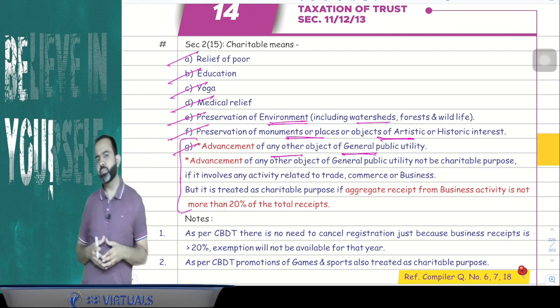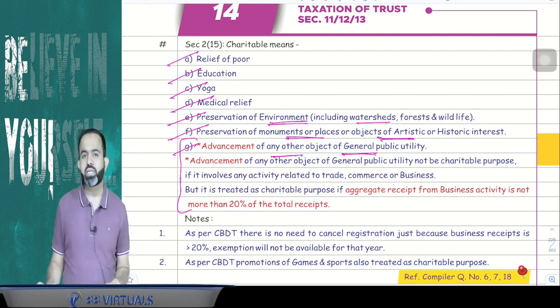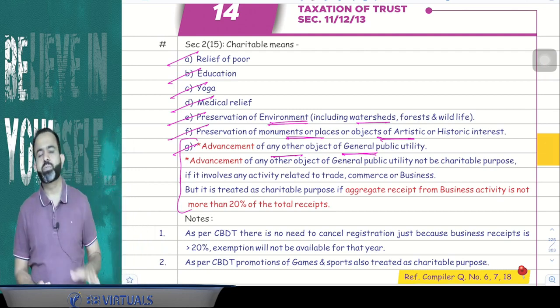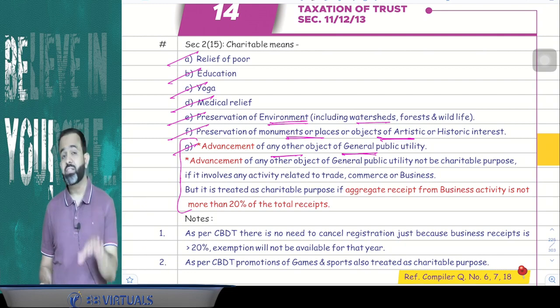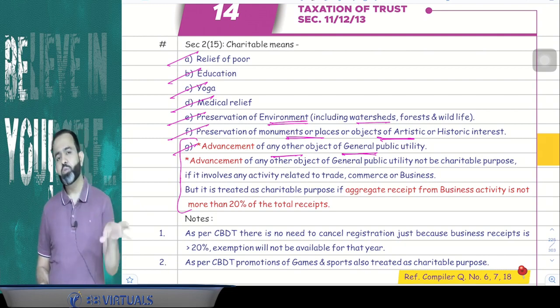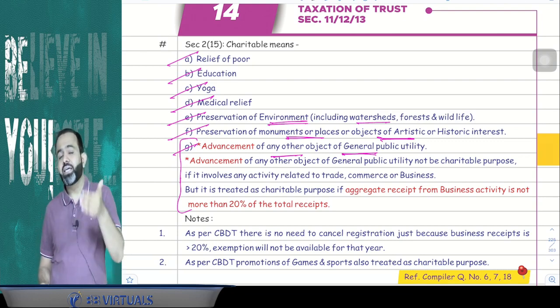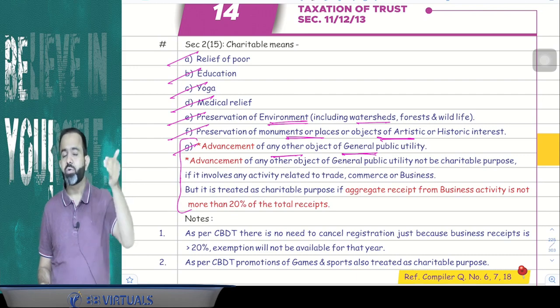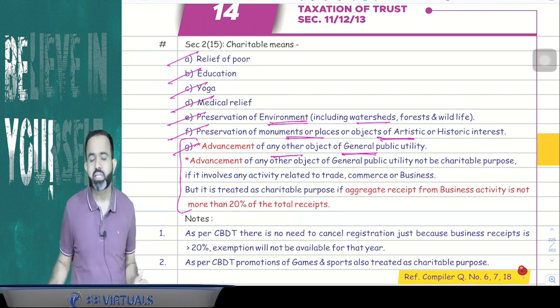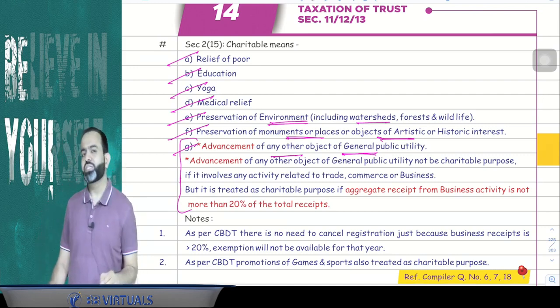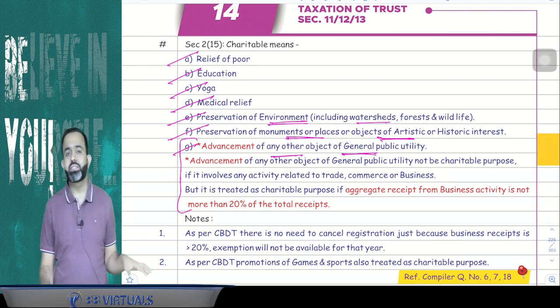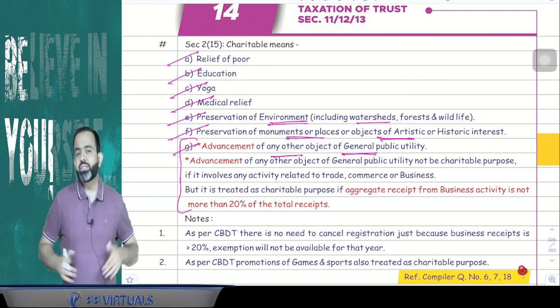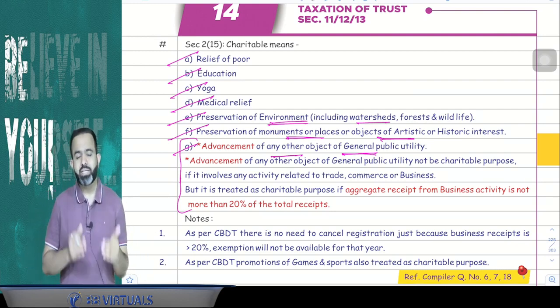I can take an example. Suppose there is a trust whose objective is the advancement of any other object of general public utility, and the trust's gross receipt is 100 crore. Suppose the business gross receipt is 18 crore, then it will be treated as charitable. But suppose the business gross receipt is 22 crore out of 100 crore, then in that particular case it won't be treated as a charitable trust in that year. But is there a need to cancel the registration of that trust? The answer is no. There is no need to cancel the registration in that year.